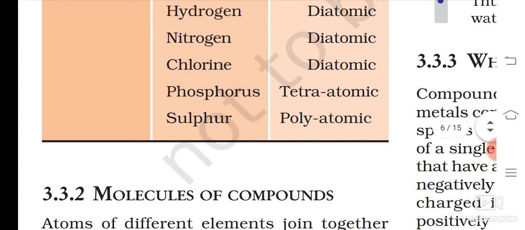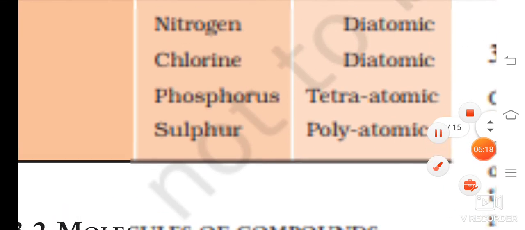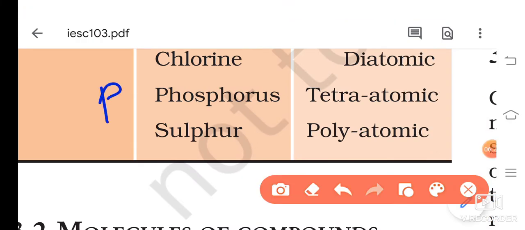Now if I go for phosphorus, you can write whatever I am writing. Phosphorus is P4. Sulfur is S8. You can write nearby. P4 phosphorus is tetraatomic. Clear? And sulfur has more atoms, so octaatomic we don't write. It is better to write polyatomic. Clear? So I should give you the others too, you can see.